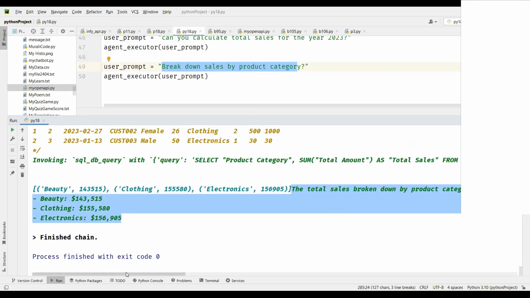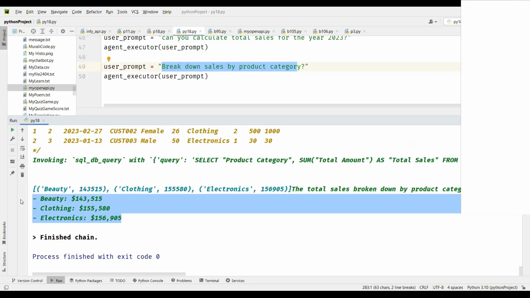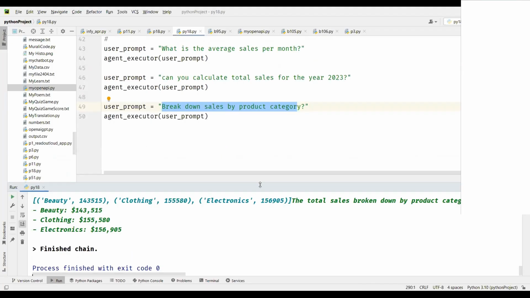When you run it, the text might differ. It may not be exactly the same text because every time it creates a new text. But this will be the same, because this is coming from the database. So this value will not change. So let's move on. I'm going to create prompt templates now.